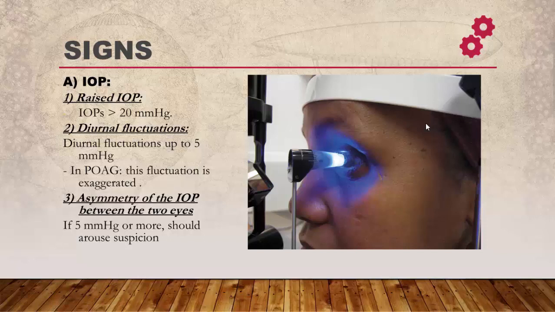This difference more than 5 mm mercury means that there is a diurnal fluctuation which is exaggerated in cases of primary open angle glaucoma. The third character of the IOP changes is asymmetry of the IOP between two eyes. When we measure the intraocular pressure in one eye, we will find that it is higher or lower than the IOP in the other eye.